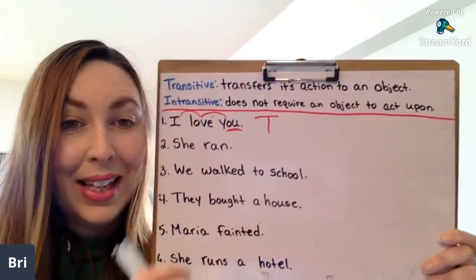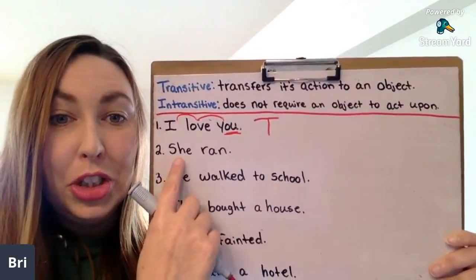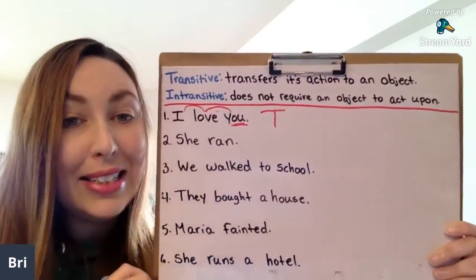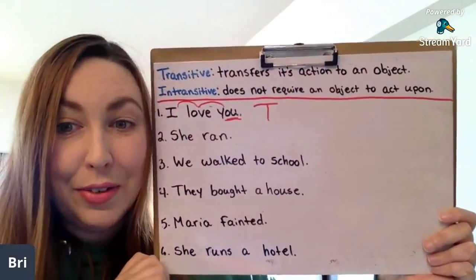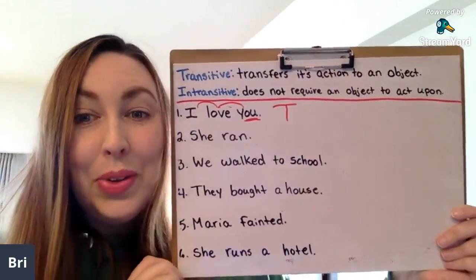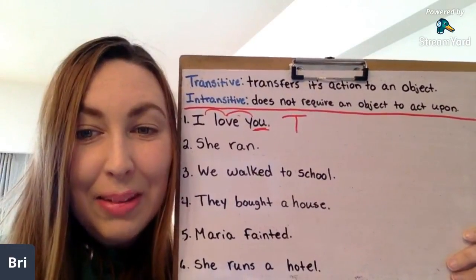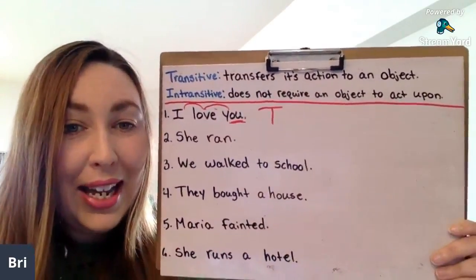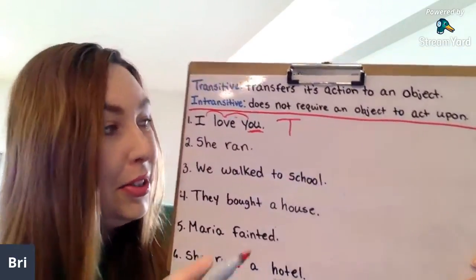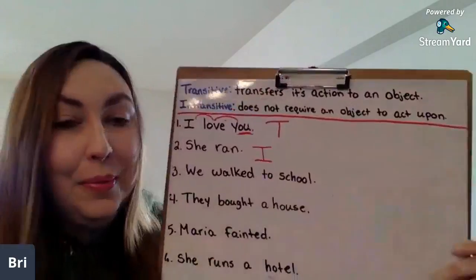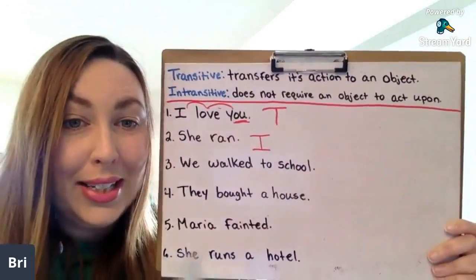Number 2, she ran. Is this transitive or intransitive? Oh, you guys are so quick. Very good. Okay, good, Cheryl. Nice job. Okay, she ran. Number 2. I'm going to write I. This is intransitive.